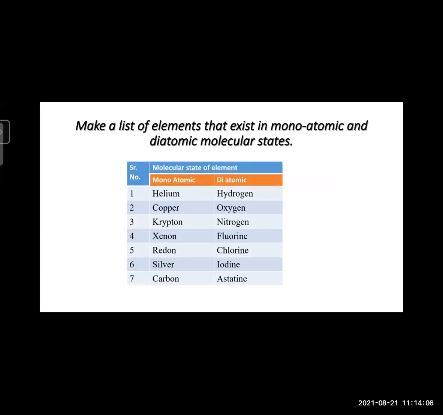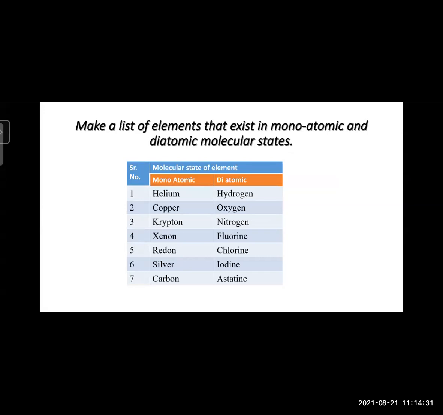Now here there are some monoatomic molecules and some diatomic molecules. Helium, monoatomic molecule. Copper, monoatomic molecule. Krypton, xenon, radon, silver, and carbon. These are all monoatomic molecules.